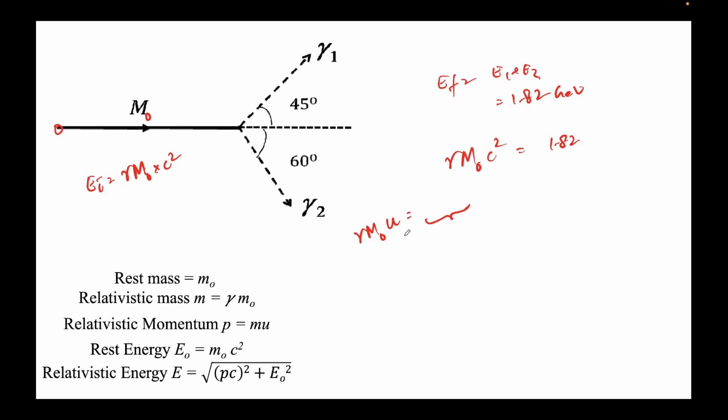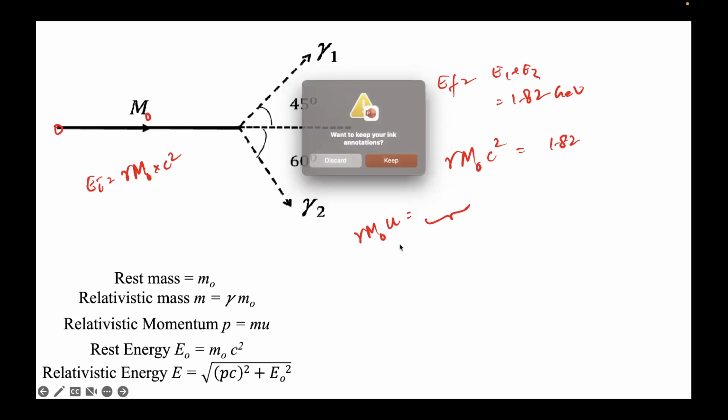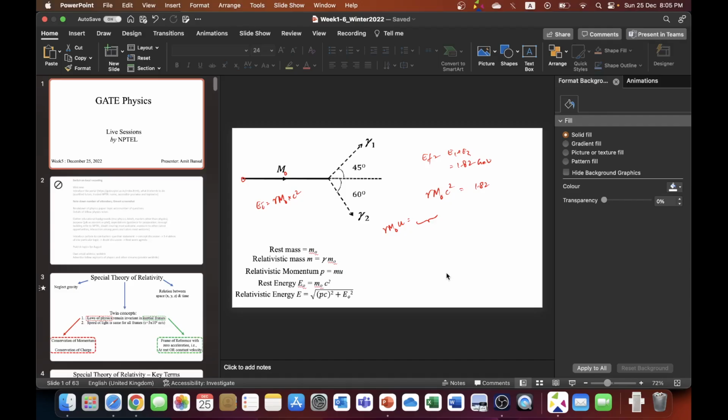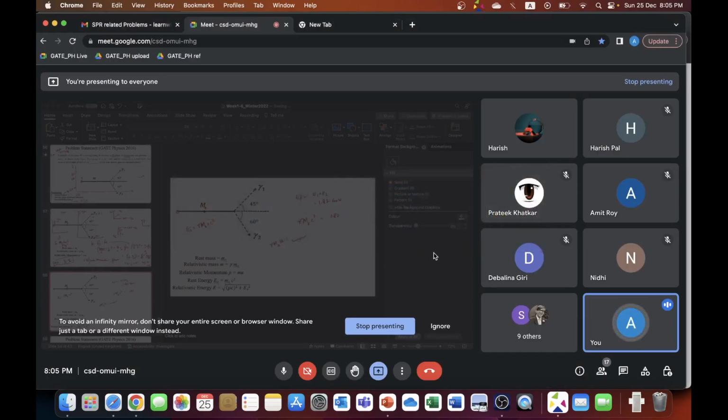So I'll pause here. If you have any doubts, comments, questions regarding this class specifically, first ask that, and secondly, if there are no comments regarding this class, then I'll still stay back, and then we can talk about some previous doubts or some other things regarding special theory of relativity specifically. So I'll pause here, and you may ask your doubts now, if any.